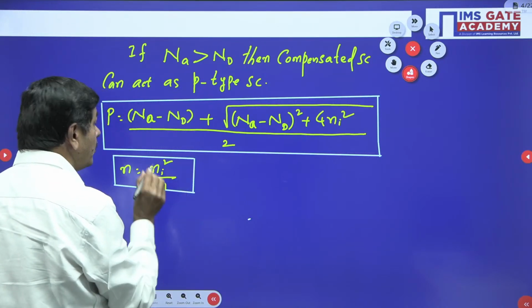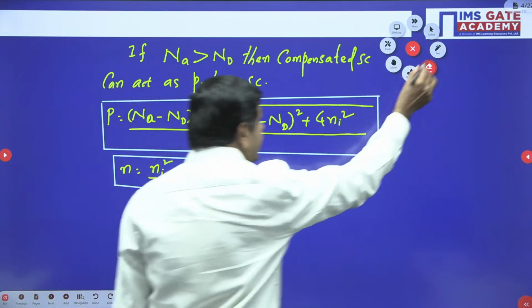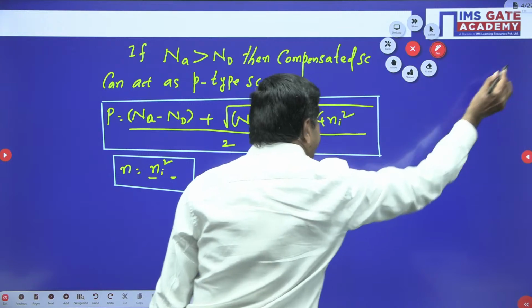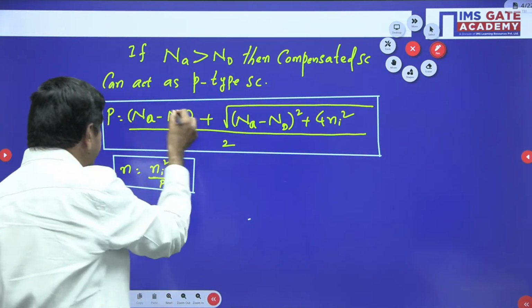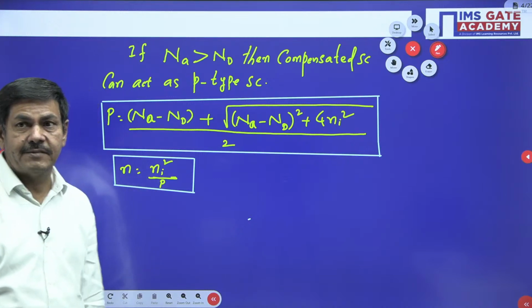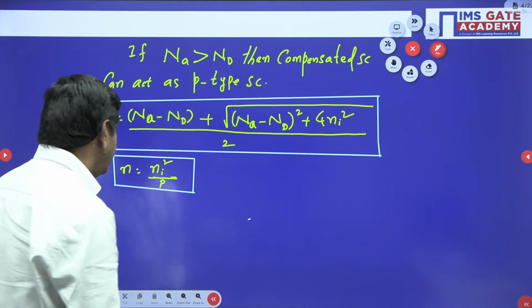Sorry, concentration of the holes, not n. p you have to write there. I have written the n. You must use p there: n equals Ni square by p, because p is nothing but the majority carriers here. This formula is required.